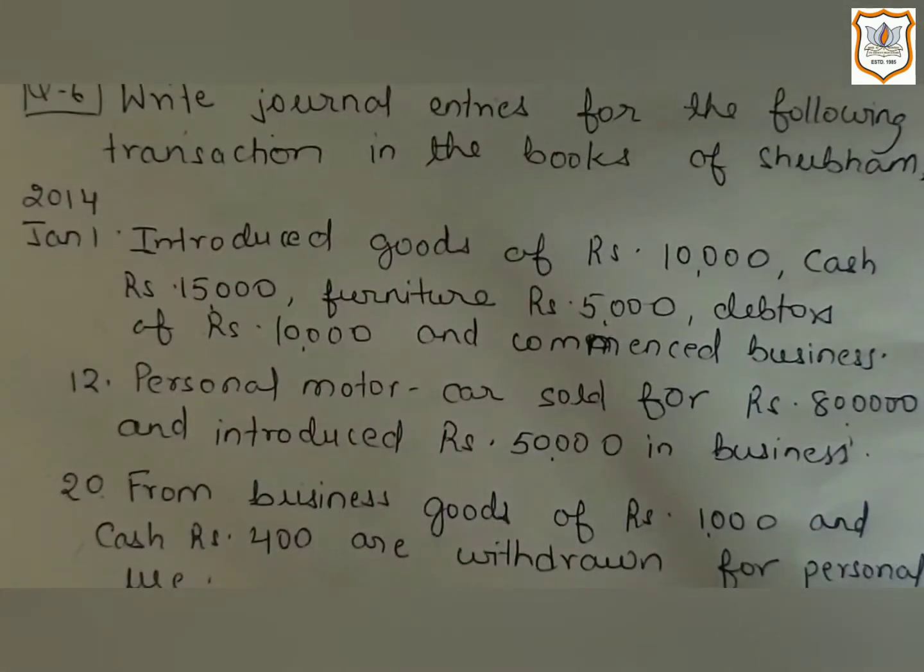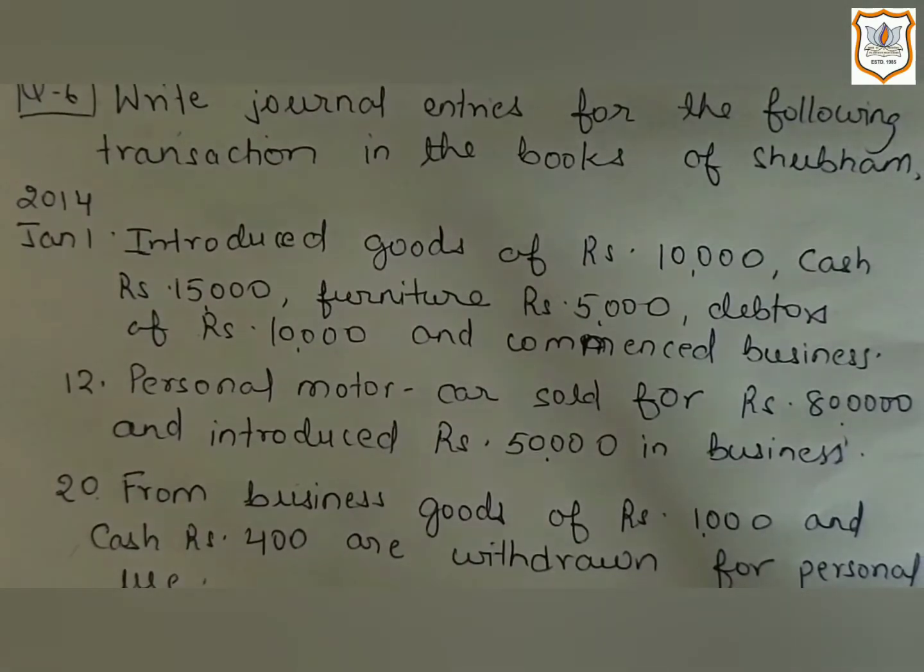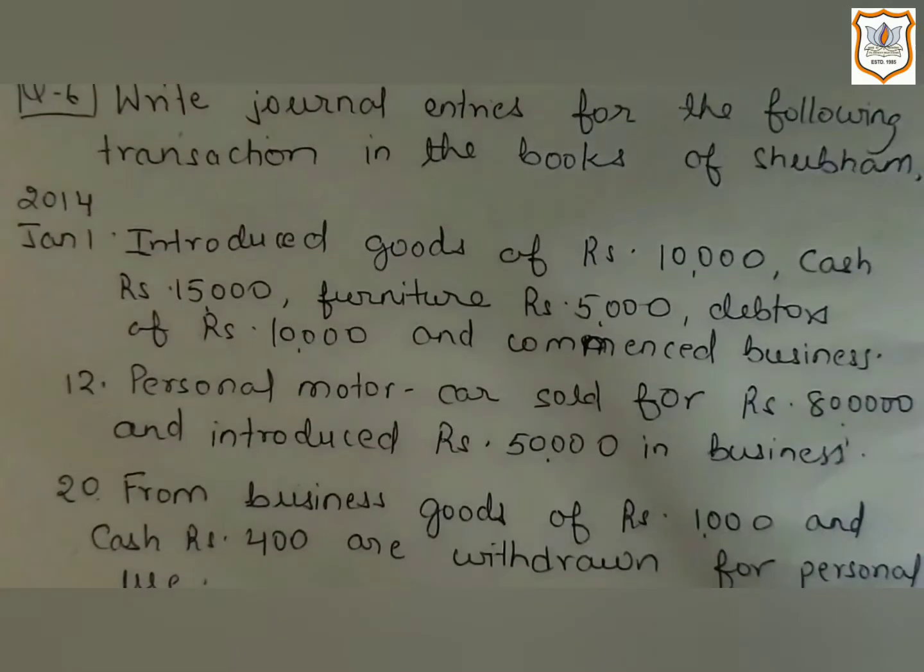The first transaction is: introduced goods of rupees 10,000, cash rupees 15,000, furniture rupees 5,000, debtors of rupees 10,000 and commenced business. That means the owner has started business by introducing goods, cash, furniture and debtors.